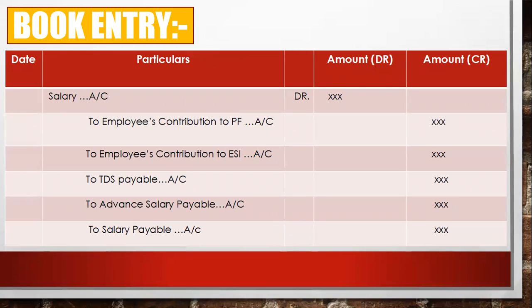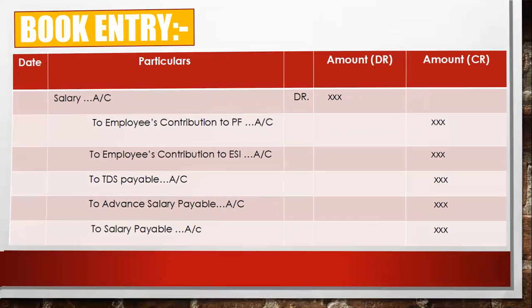So the salary account is debited. Salary is my expense, and we have to credit the deductions because we have to deduct from the salary. So salary will decrease. So you have to give the credit effect over here. Okay, so this is a journal entry. This is a book entry.